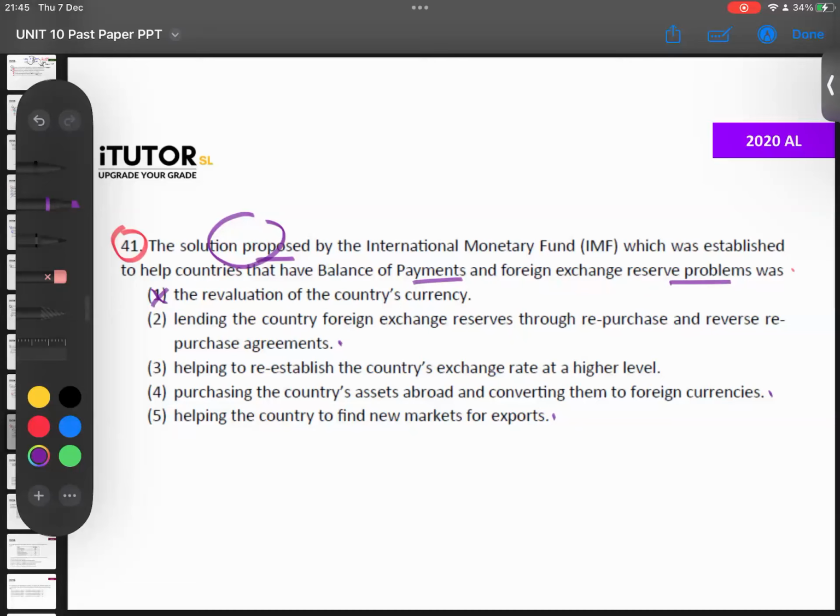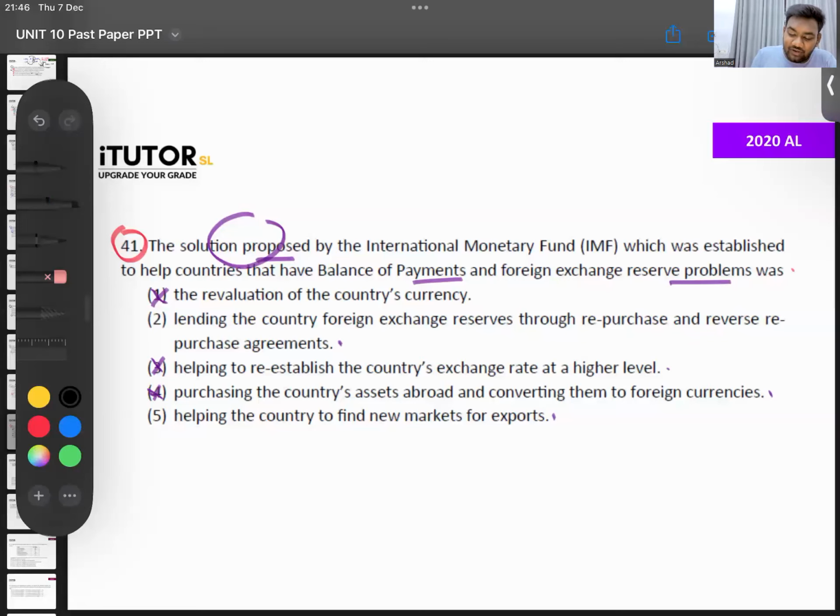So, which one? You have to think about it now. Re-establish the exchange rate at a higher level. Now, if you re-establish your exchange rate at a higher level, like you're appreciating your exchange rate, again, I can cut off 3. Purchasing the country's assets abroad and converting them to foreign currencies, again, I feel is not a solution. Okay. You have 2 and 5.